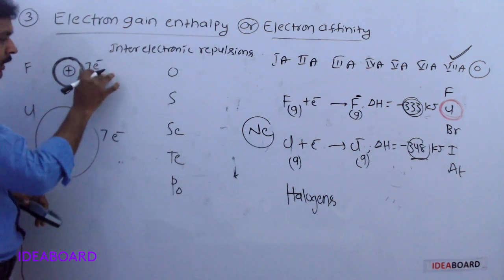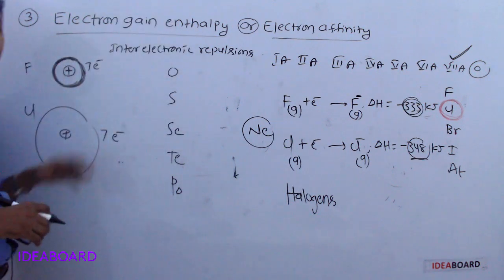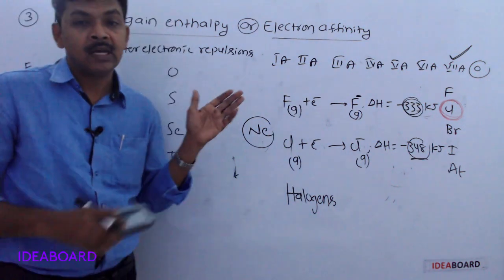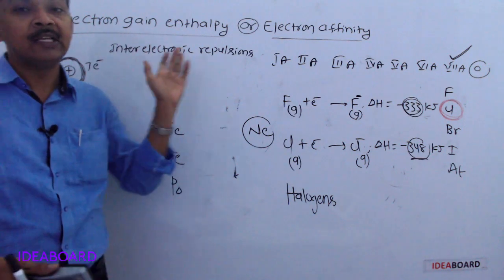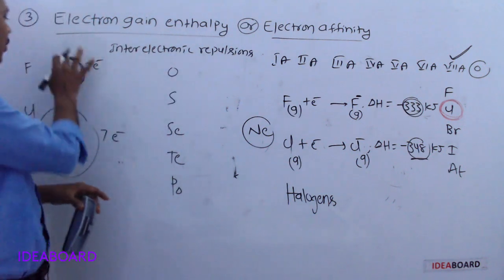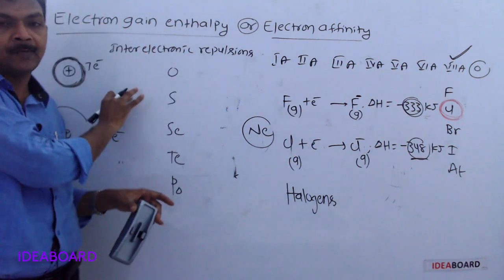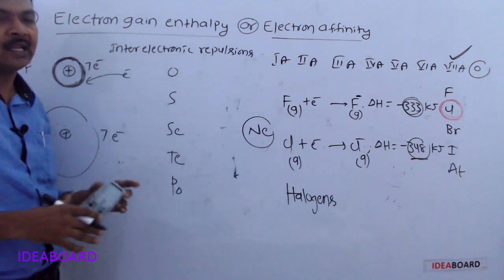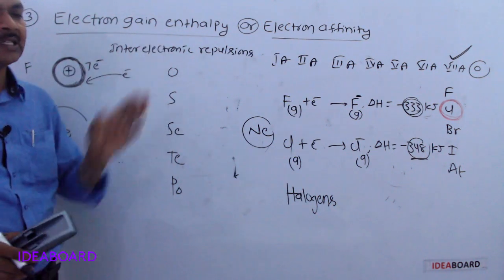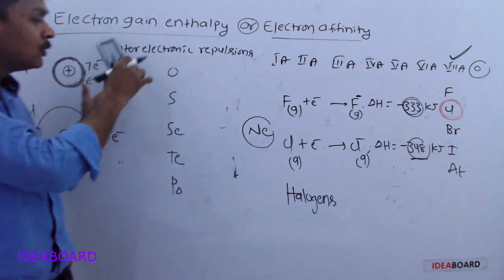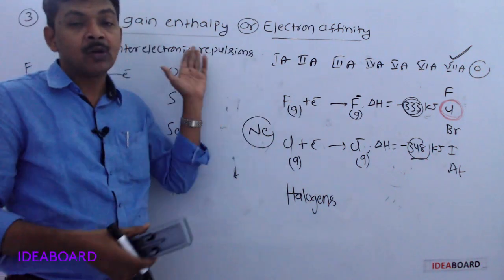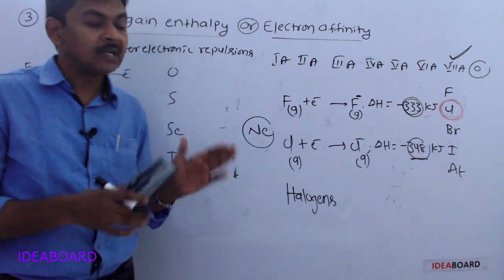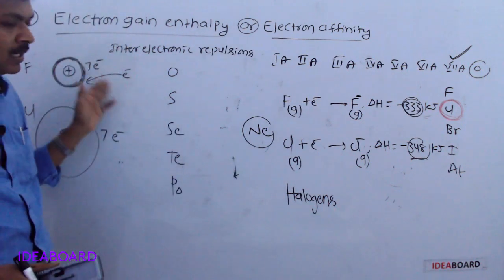If we add one more electron, those repulsion forces between the electrons increase. To overcome those repulsion forces, certain amount of energy will be required. That's why less amount of energy will be liberated.